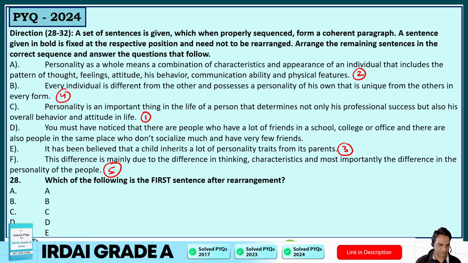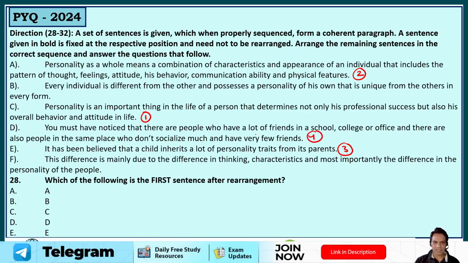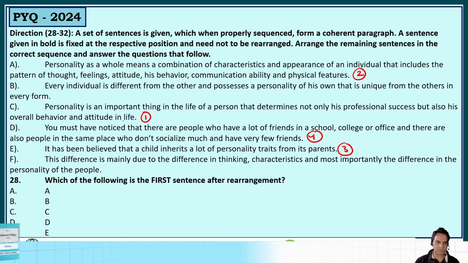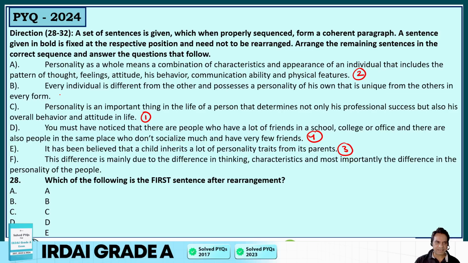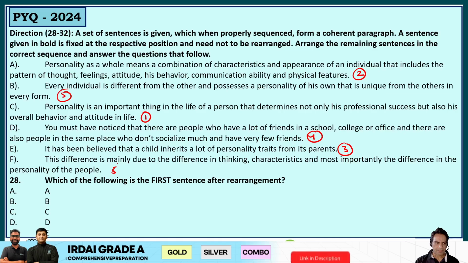No, I think, guys, I think I skipped this. It should be after that, then it should be the school one: you must have noticed that there are people who have a lot of friends in school, college, or office, and then there are people in the same place who do not socialize much. After that it should be: every individual is different from others and possesses a personality of his own that is unique, and this difference is mainly due to the difference in thinking and characteristics. So this should be sentence number 6.